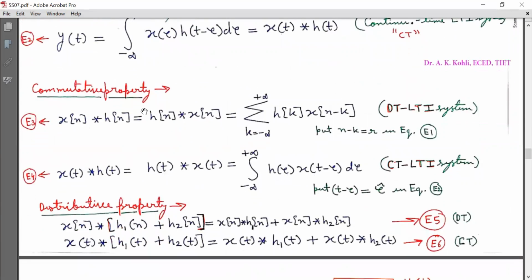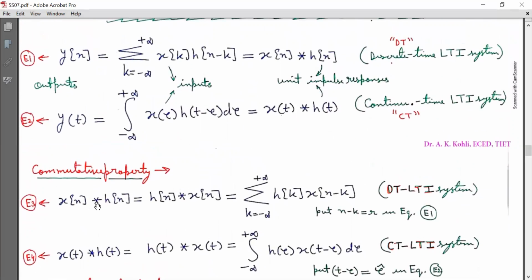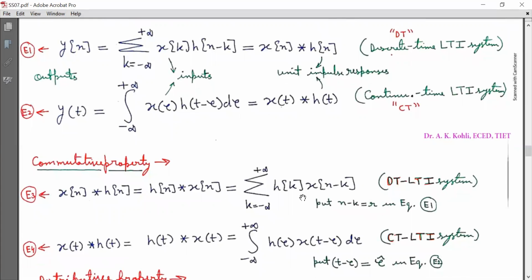Now next is the commutative property. Here in equation E3, in the discrete time domain, x[n] convolved with h[n] is equal to h[n] convolved with x[n]. Both are giving the same answer, and that is equal to summation k running from minus infinity to infinity h[k] x[n minus k]. So look at this, E1 and E3. Though the formulas seem to be different, the answer will be the same because we can derive E3 by putting n minus k equal to r in equation E1. So the message conveyed is the same.